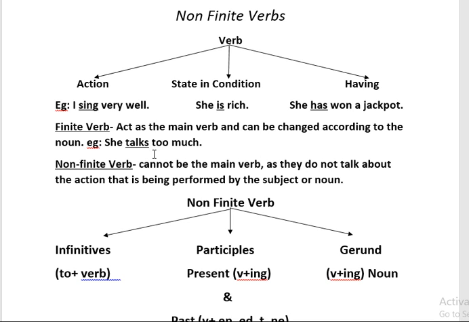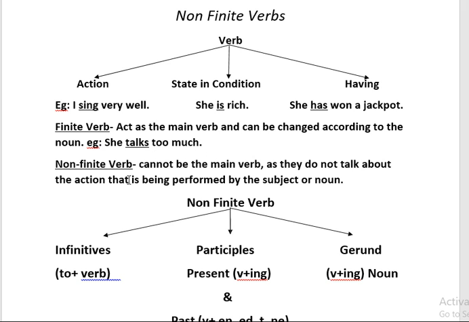But if I change the subject of the sentence, like if I say they, here the verb will also change. It will become they talk too much. We cannot say they talks too much. We will always say they talk too much. Or instead of the verb talk, if I want to change the tense, like if I say she talked too much, it becomes past tense here. So you have to keep in mind, a finite verb can change according to the subject, or you can say it can change according to the tense also.